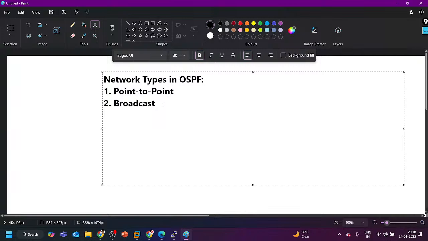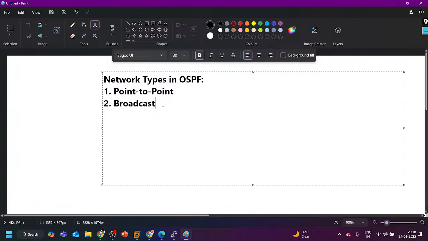On the LAN side, multiple devices are connected to a switch, one router and maybe lots of end devices. So multiple devices are connected through the same broadcast domain. So the network type should be broadcast.